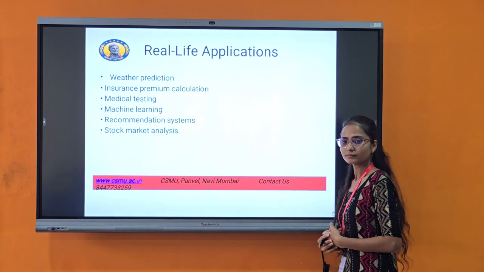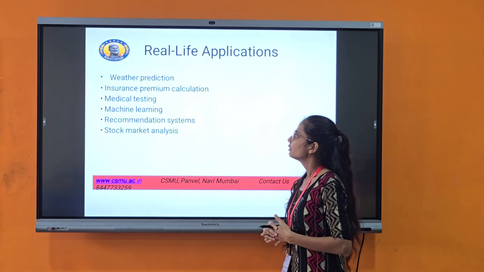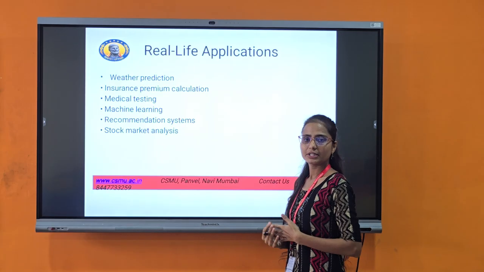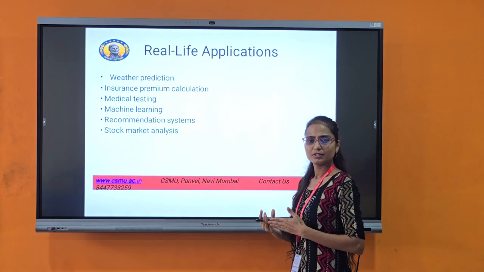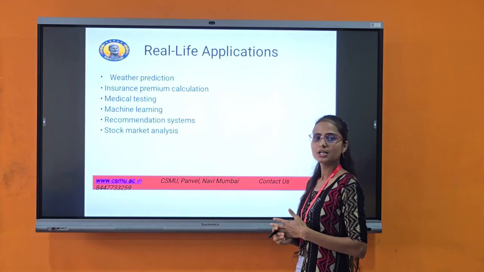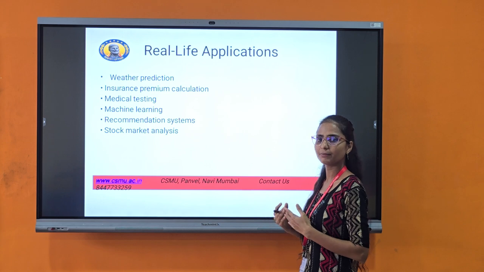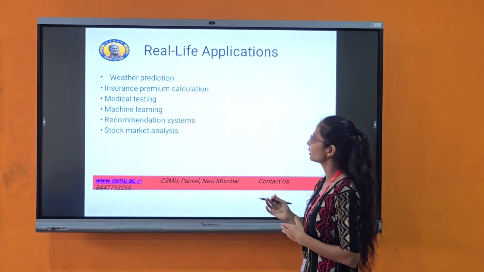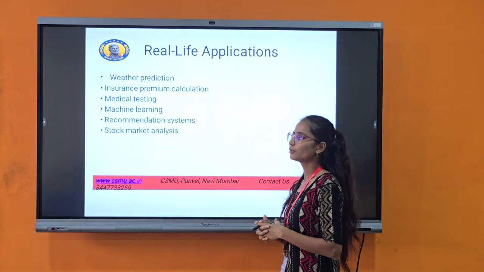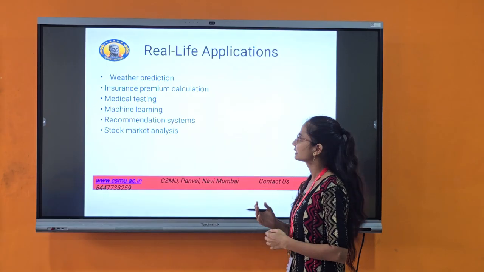Here are the real-time applications. First one, weather predictions. In weather predictions, we read the forecasting temperatures, such as whether the rain is going to happen or not. Those are the predicted outcomes in weather predictions. Insurance premium calculations: we can calculate the risk of accidents.